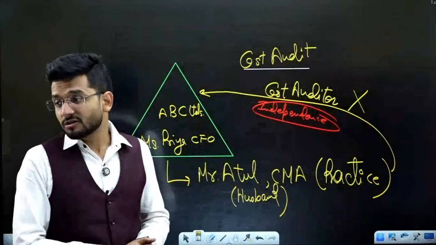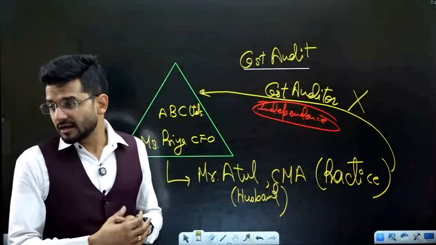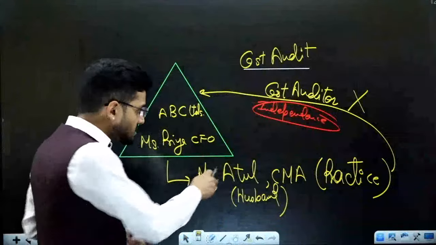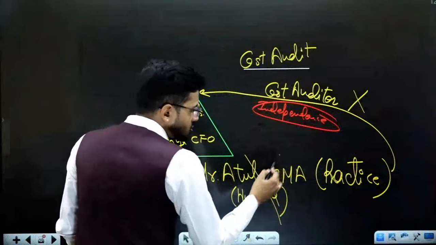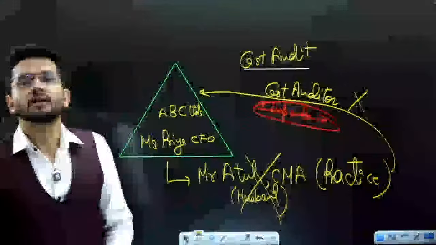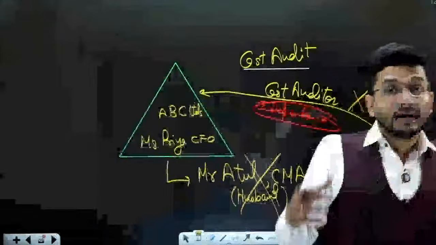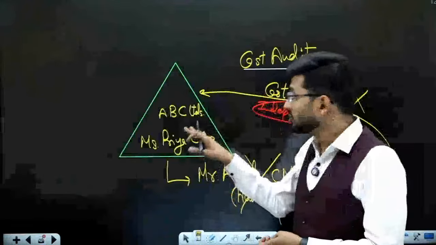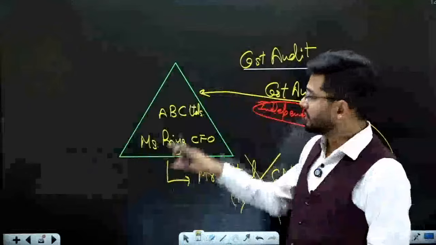So in this particular situation, no, he cannot, because he is a related person of an employee of the company. Appointing Mr. Atul as the cost auditor of the company should not be there, guys, because he is related to an employee of the company, and he will not be able to give an unbiased opinion on the cost accounts.